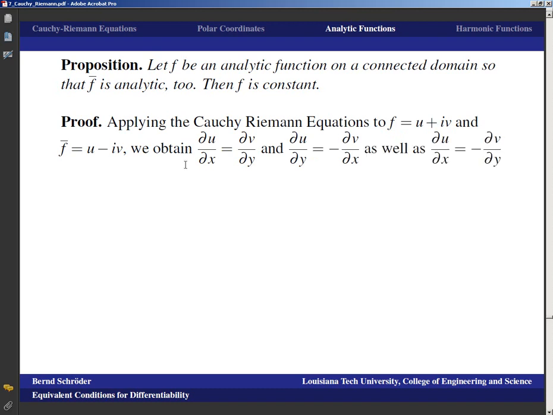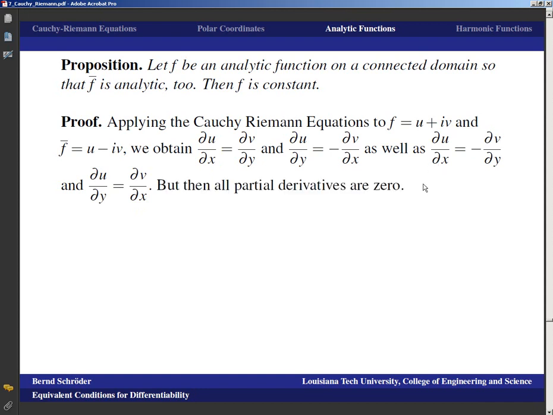And we get du/dx equals d/dy of negative v, so that's negative dv/dy. And we get du/dy being negative d(negative v)/dx, and so the negative goes away, so that's du/dy equals dv/dx. But that means that du/dx equals dv/dy, which is negative du/dx,